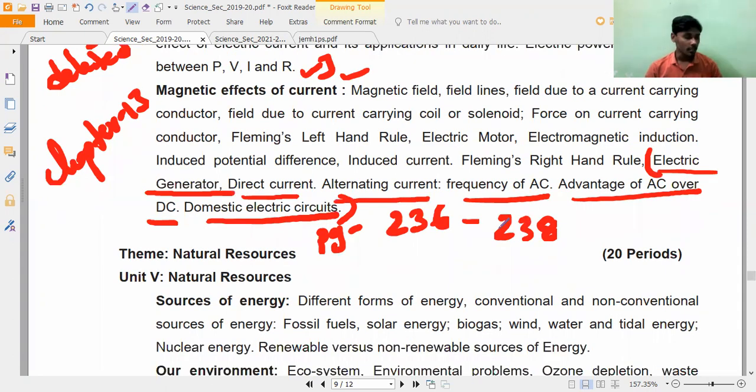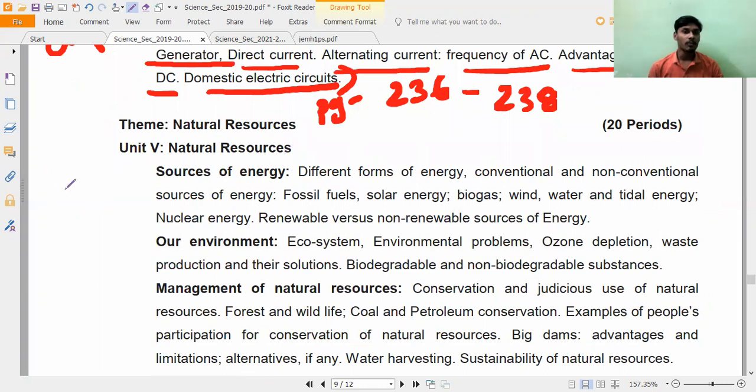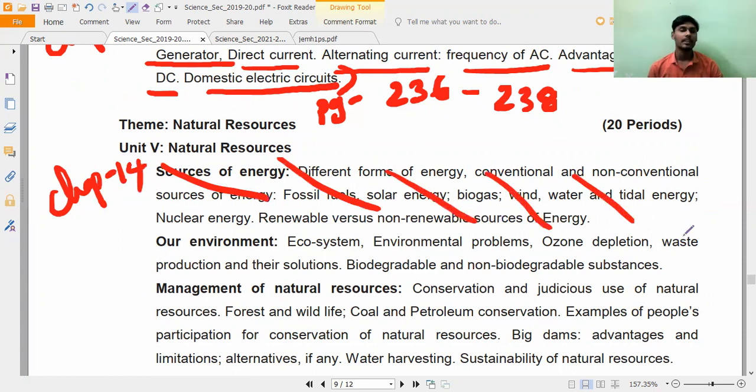And the last chapter is there, which is 5 marks. Very, very important. Natural resources, chapter number 14 this is. Chapter 14. Completely deleted. Avoid. Fully deleted. Nothing is there in chapter 14. Fully deleted. Is it okay, all of you? Chapter 14 is fully deleted.